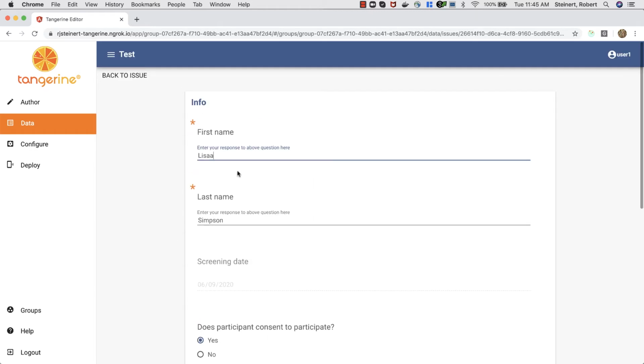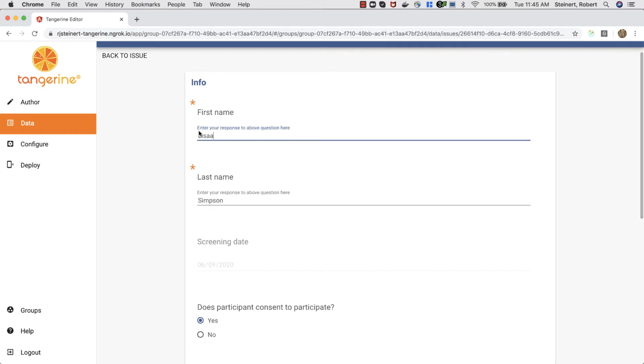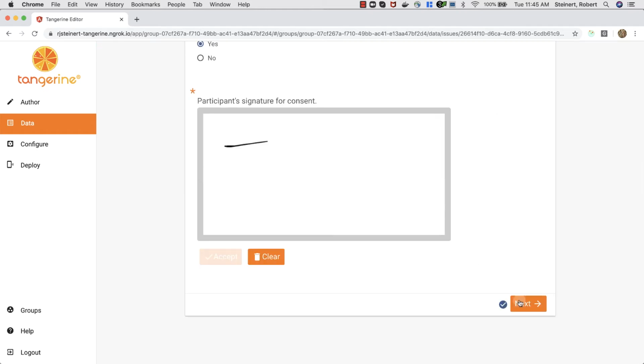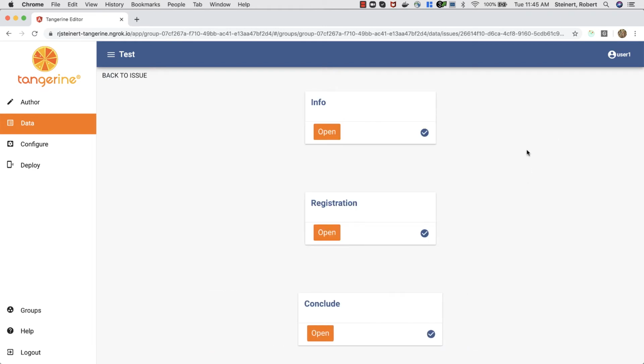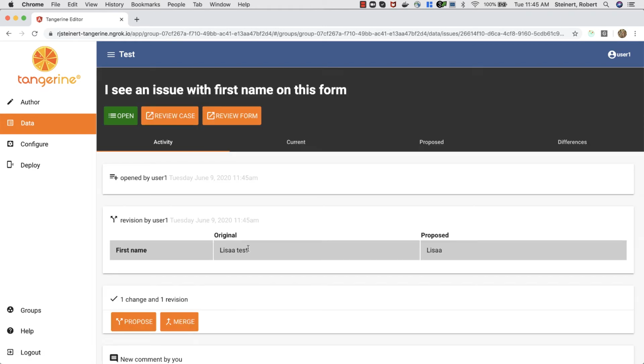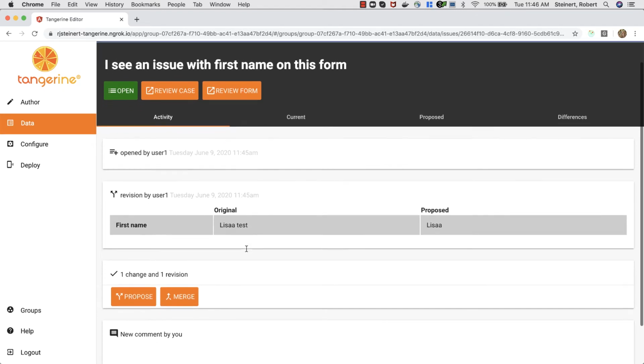And actually, this will cause a flag whether or not it's the same value or not here. But I'm just going to leave, for demonstration purposes, this to be a slightly different value. What we're proposing, I'm going to submit and merge. Okay.